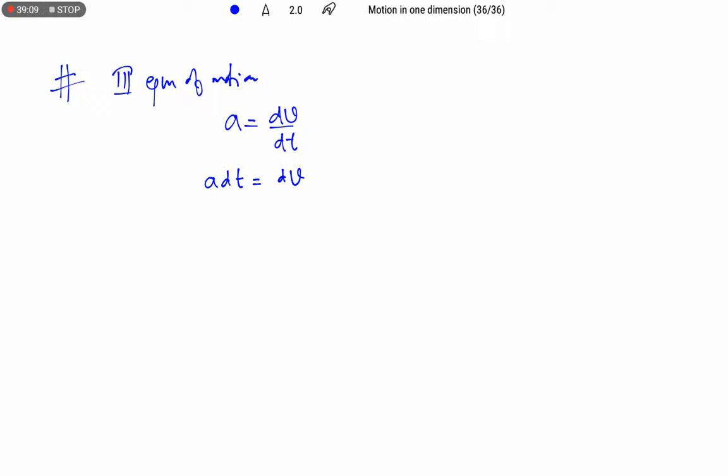Okay, so we need to eliminate this t value. So a is equal to v minus u by t, and t is equal to v minus u by a.